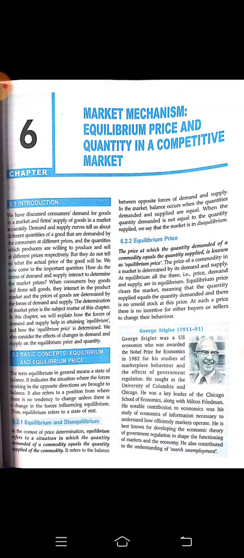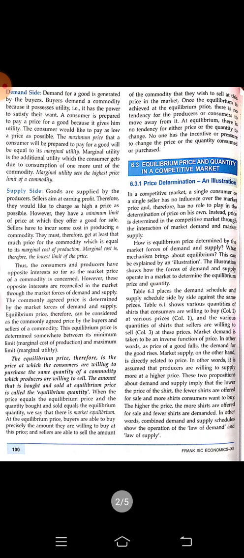So we will try to understand the demand side of the equilibrium. Demand side means it is dealing with the consumers or with the buyers. How much the person will be ready to pay? Buyers demand a commodity because it possesses utility.